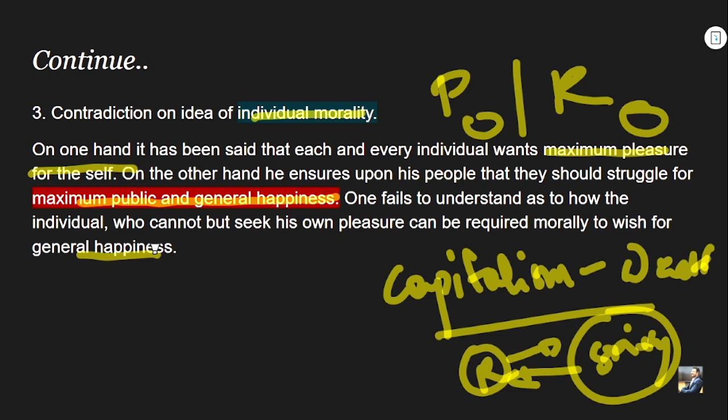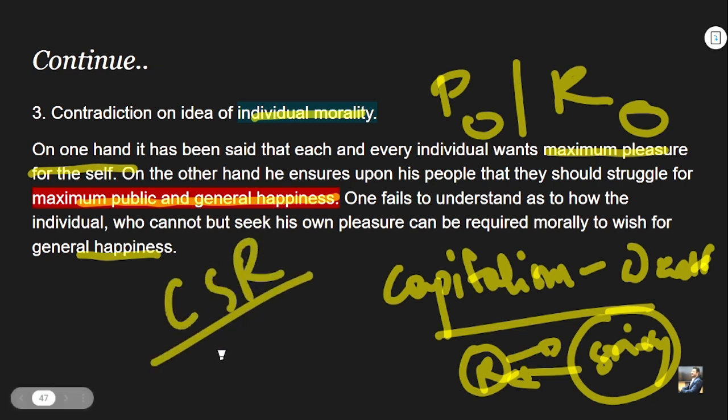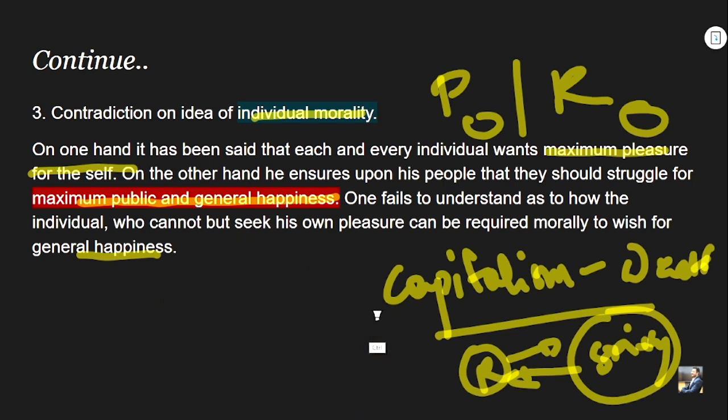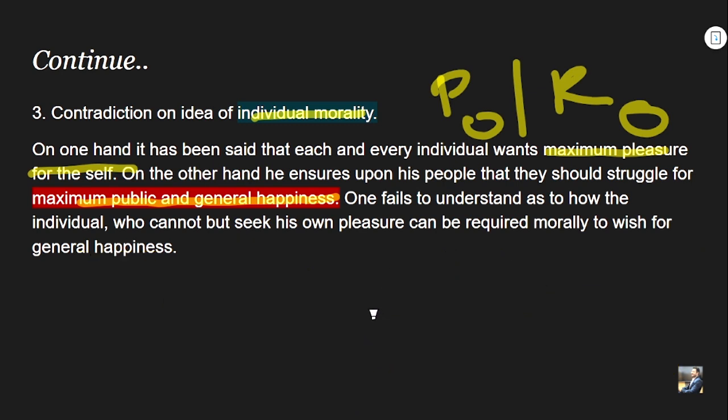Though in today's terms it might sound a little vague to us, during that time it was very pertinent, right? Because in today's world we have concepts like corporate social responsibility, where big business houses like Tatas and Reliance, with their maximization of profit, also ensure that the society grows with them, right? In today's terms it is a little logical to us, but during their time it was not so logical, where there were limited resources and the chasing of those resources was unlimited, right? So this is what the third contradiction was.